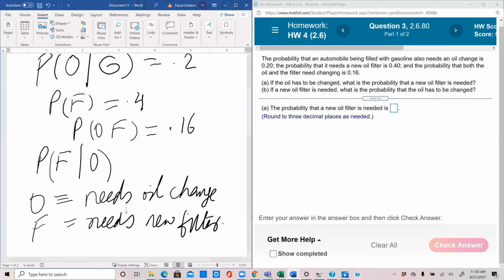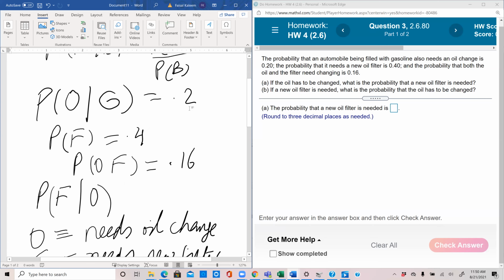So this O given, it seems that the vehicles being considered here are the ones that are being filled with gasoline. So we could just mention this is just O, because all the vehicles being considered are filled with gasoline. So in this particular problem, gasoline is not really playing a part.